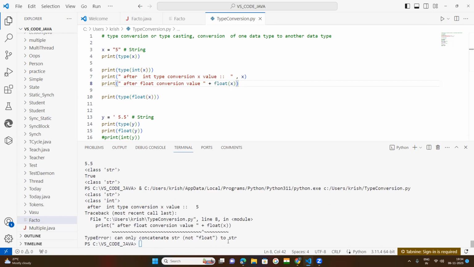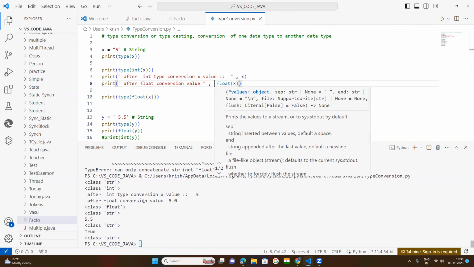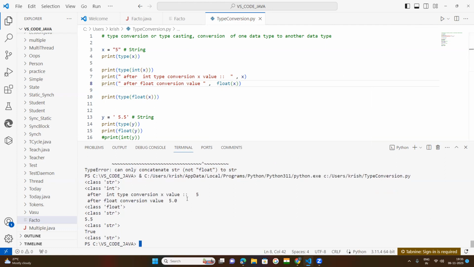Okay, "can only concatenate string, not float to string." So concatenation means adding of strings. A string is to be added with another string. But here what we are doing, this is a string being concatenated, meaning added, with a float. So if it is not supporting, keep a comma here. No issue, you will get the result. Okay. Now what happened? After float conversion, value is equal to 5.0. So after int type conversion, X value is equal to 5.